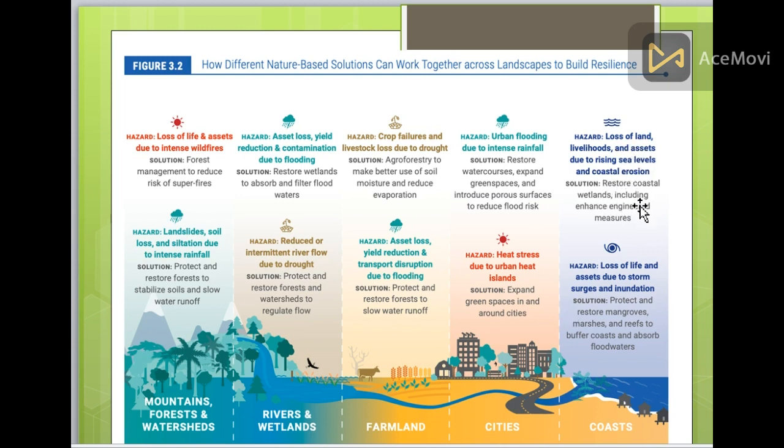On the coast, hazards include loss of land, livelihood and assets due to rising sea levels. Restore coastal wetlands, including enhancing the engineered measures. Here engineering can be used. For loss of life and assets due to storm surges, protect and restore mangroves, marshes and reefs to buffer the coast and absorb flood waters.